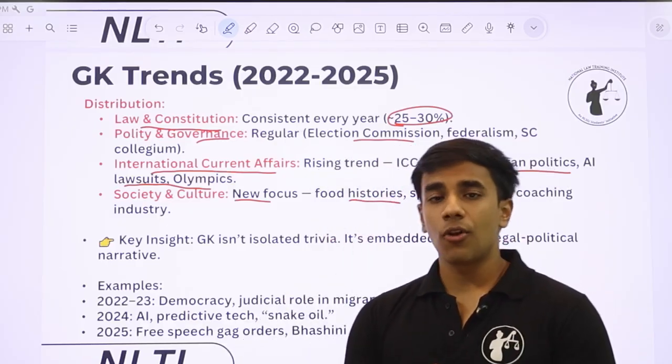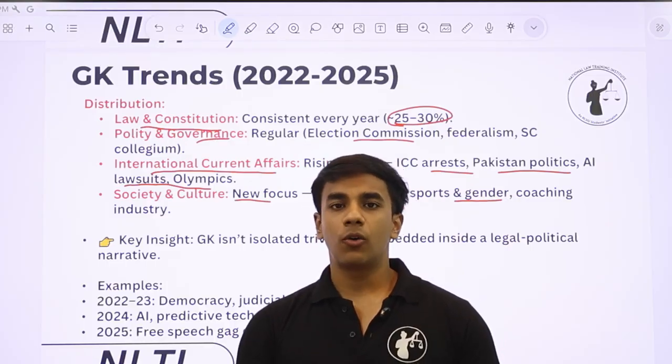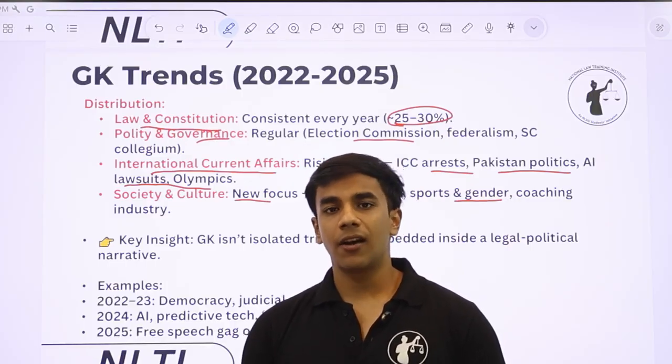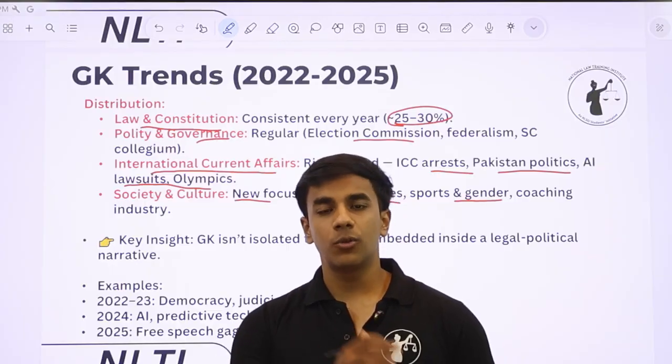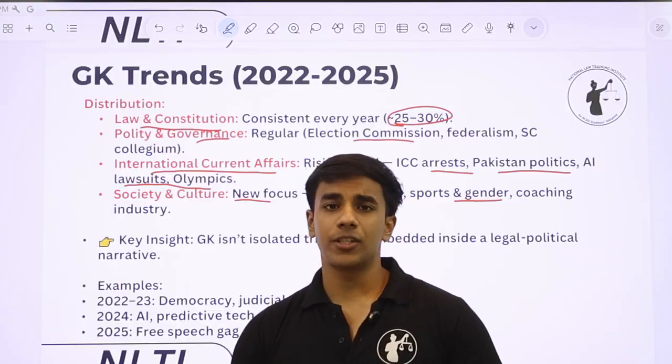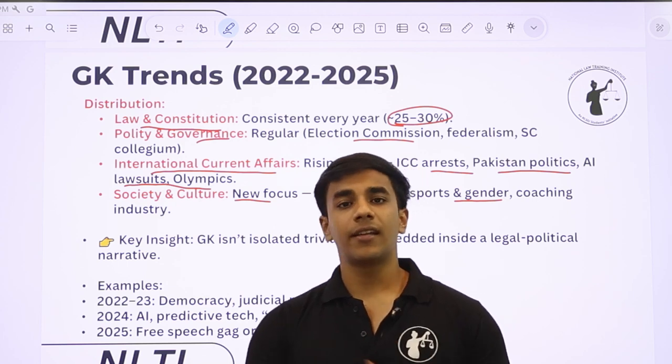Again, in the GK section also, the approach is very simple. It's interdisciplinary. आपको कोई isolation में passage नहीं आएगा और question नहीं आएगा. Whatever question will be asked to you will be in context to the passage in which the question has been asked. So आपको बहुत ही interdisciplinary approach रखनी है. Again, that I have told you.